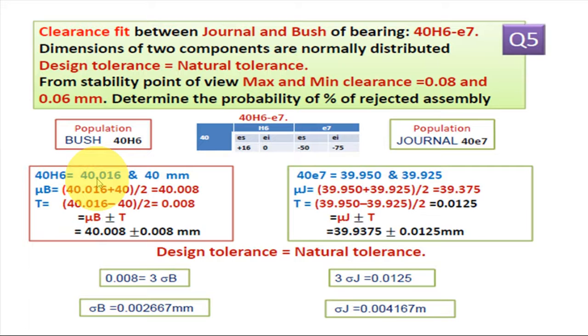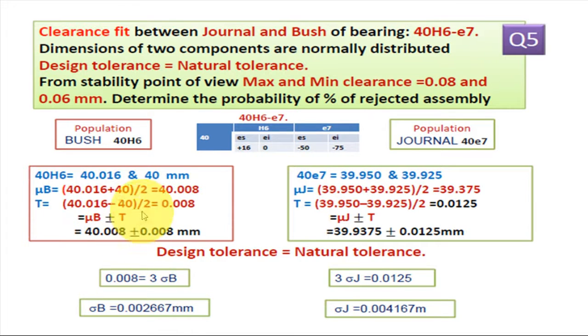The maximum limit for the bush is 40 plus 0.016, that is 40.016, and the minimum is 40 mm. So the mean value for the bush is (40.016 plus 40) divided by 2, that is 40.008, and the tolerance is (40.016 minus 40) divided by 2, that is 0.008.